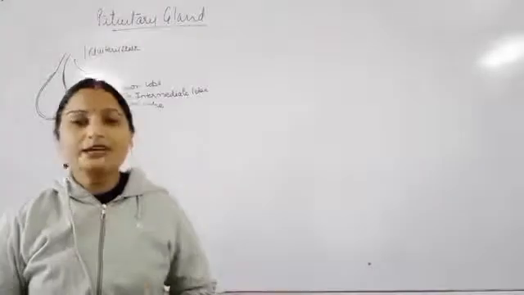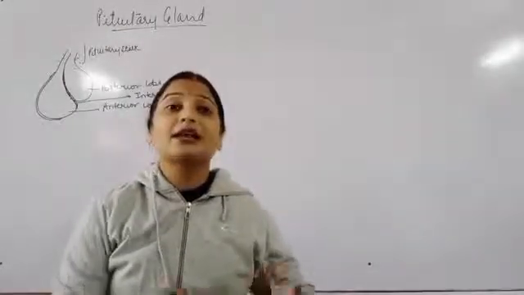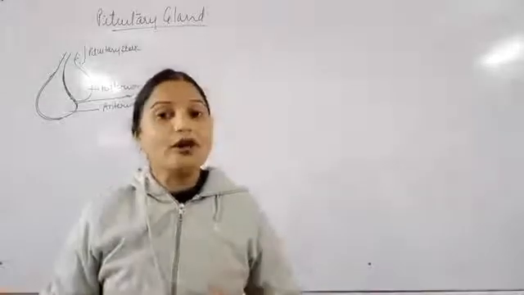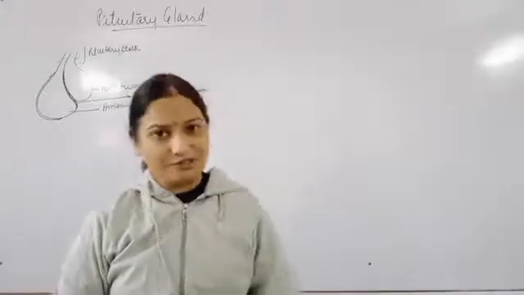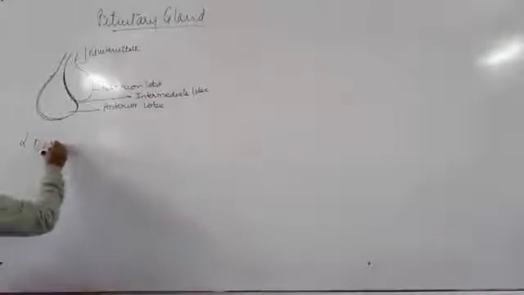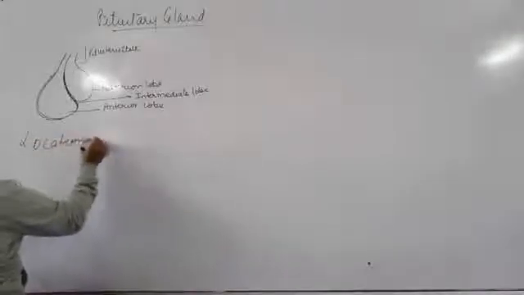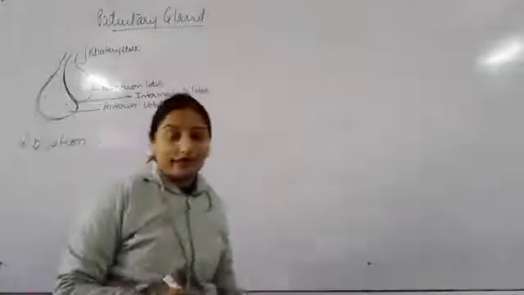Now, today we will see what this pituitary gland actually does for all other glands so that they can perform their function. First, see the location of this pituitary gland. This is located in the second part of the brain.